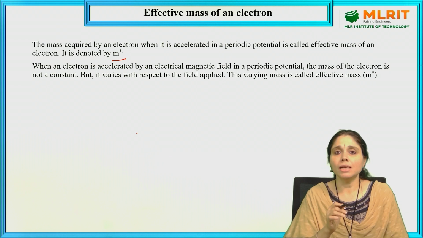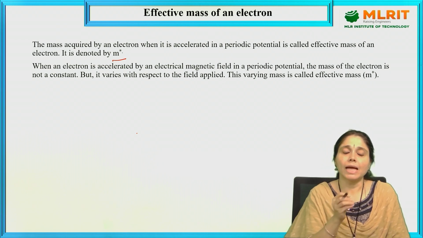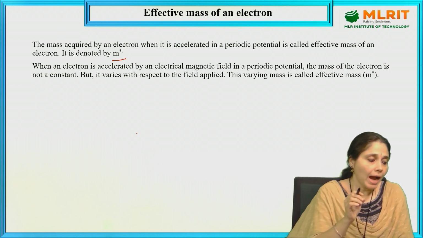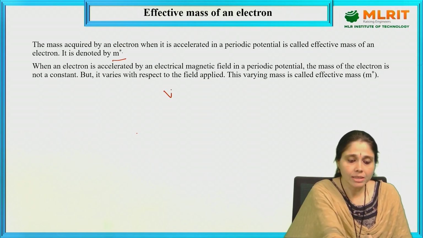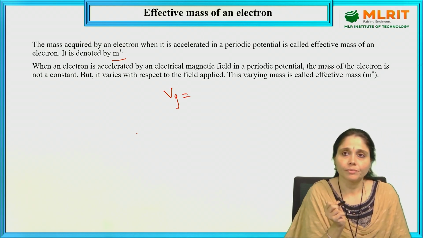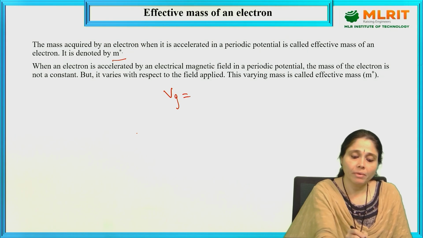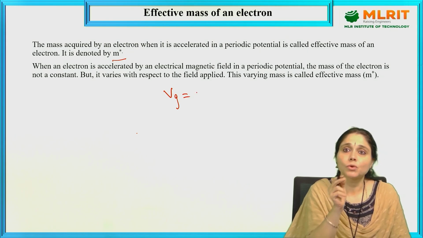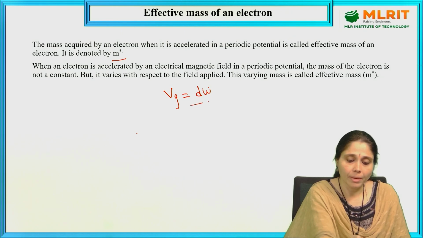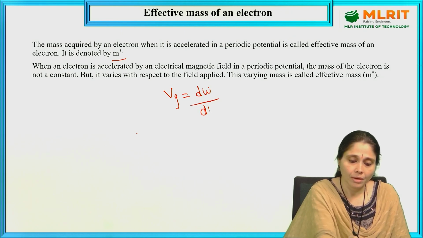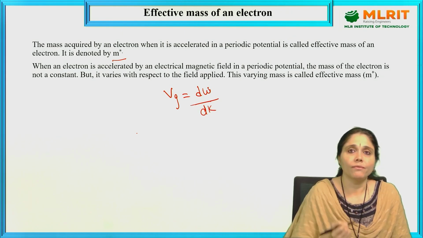So, consider an electron which is accelerated in a periodic potential and it is denoted by a Bloch wave. The velocity is given by Vg, this velocity is known as group velocity. Vg is given by d omega by dk, where k is the wave number.